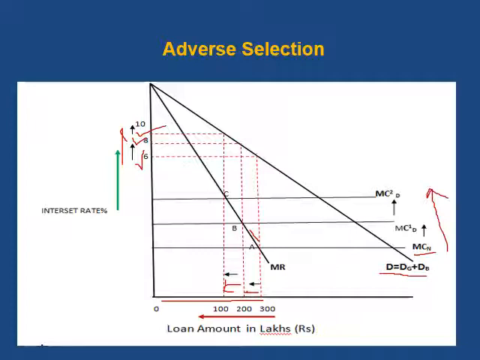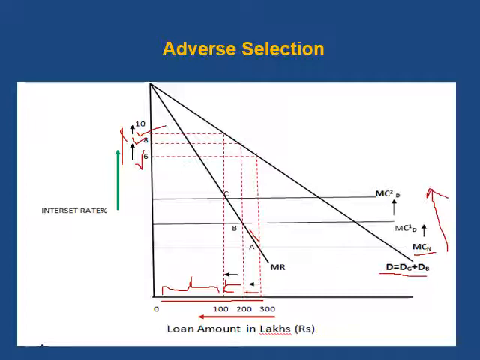Good borrowers will prohibit themselves from borrowing from the bank at this high rate of interest of 10% and a low amount of loan, because good borrowers are genuine borrowers who are ready to repay the loan. So why do they borrow at such a high rate of interest and such a low amount? It is very costly for them to borrow. So naturally they will go away from this bank. They will stop borrowing from this bank.